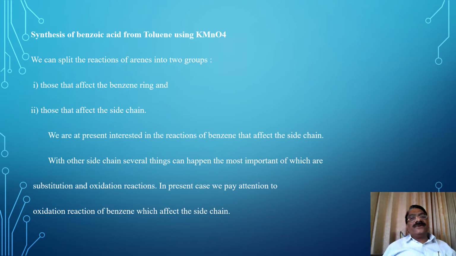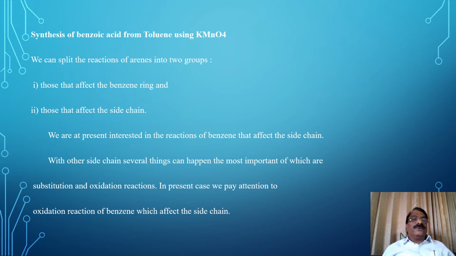Synthesis of benzoic acid from toluene using KMnO4. It is the next process where the heterogeneous catalyst is used. We can split the reactions of arenes into two groups: first, those that affect the benzene ring, and second, those that affect the side chain.